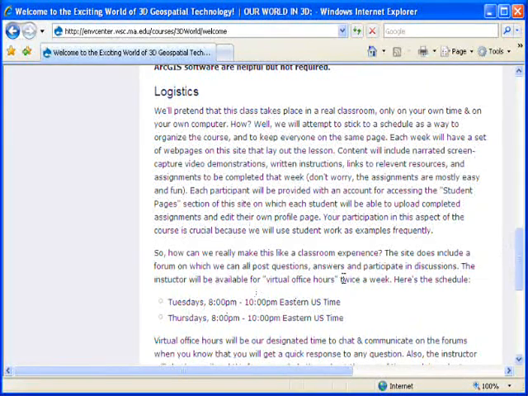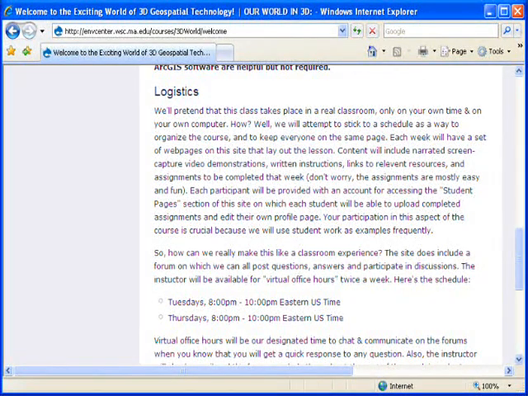Among the logistics, I do include the time for office hours. As of now, I'll be holding office hours Tuesdays and Thursdays, 8 p.m. to 10 p.m. Eastern Time. And these office hours are really a time in which you'll be assured that you can catch me in real time. And we can experiment with a few different ways of communicating.